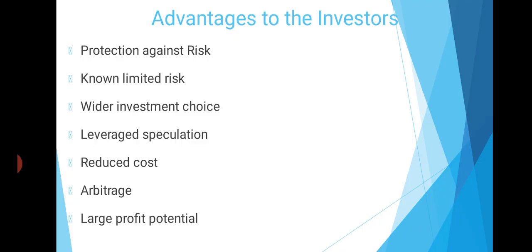The next, reduced cost. That means this option helps in reducing total portfolio transaction cost. The next, arbitrage. That means investors engaged in the arbitrage process aim at making profit from price discrepancies prevalent in different markets. They watch for changes in the price and buy when the current price is higher than the exercising price. That is called arbitrage. Then last, large profit potential, or the possibility to earn a huge amount of profit.